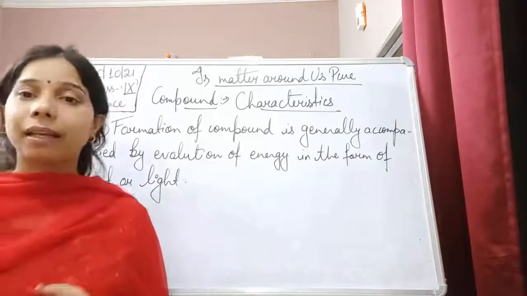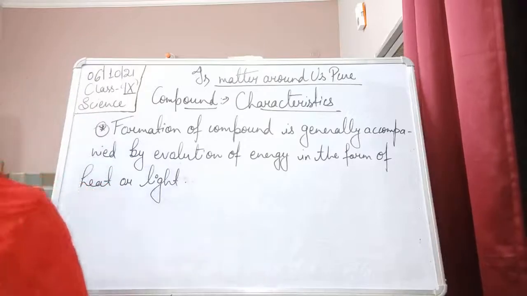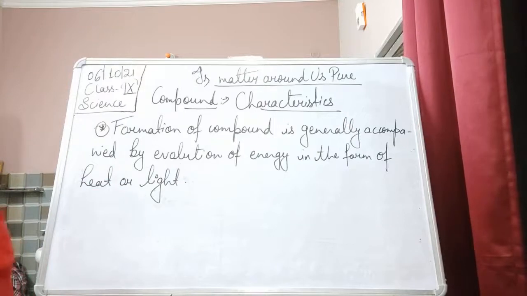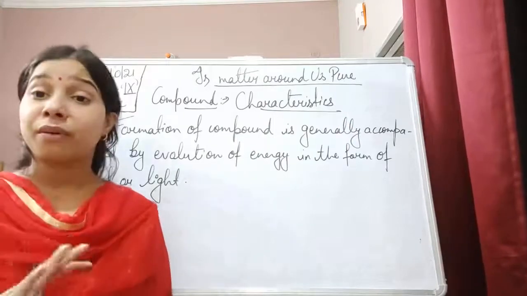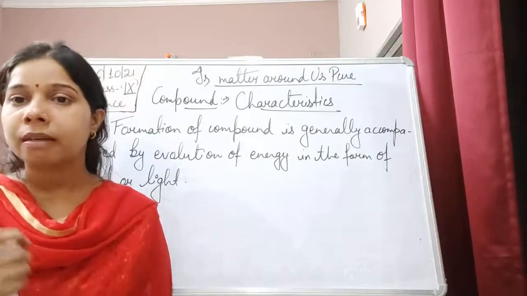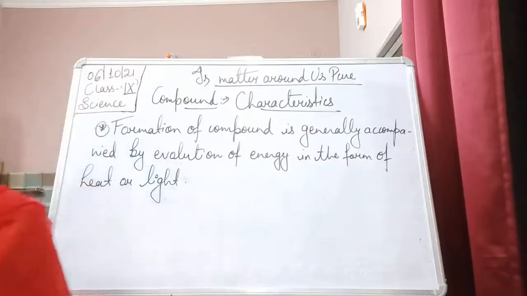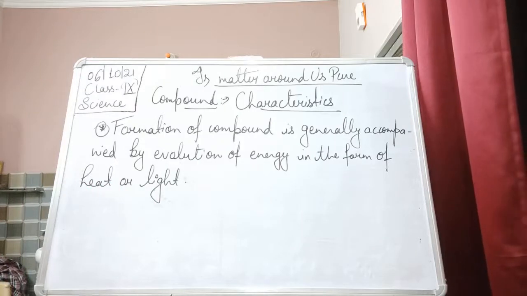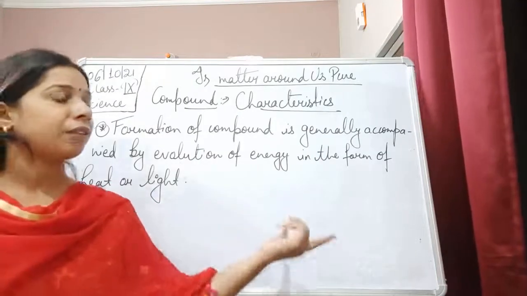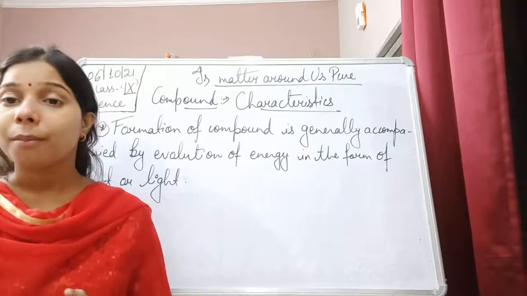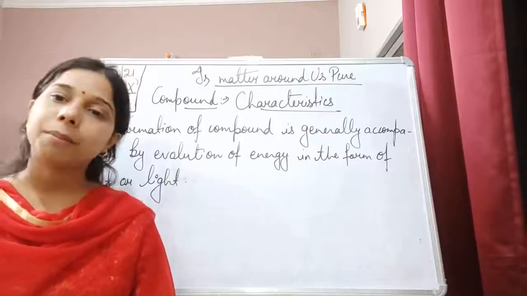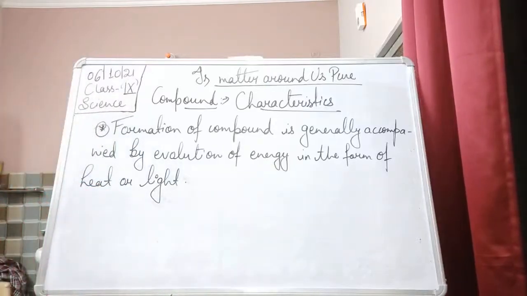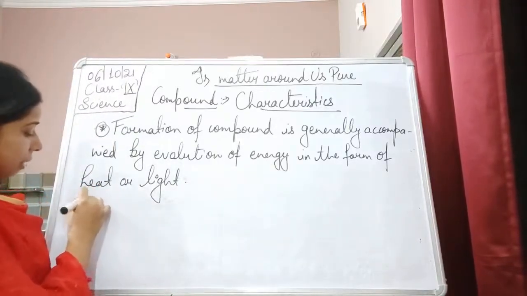So the compound which is formed here is accompanied by evolution of heat and energy. When the iron filings and sulfur react with each other, it glows red hot, which proves that there is a release of heat as well as a release of energy. And when the iron reacts with the sulfur, there is a formation of a black colored compound, and that black colored compound is iron sulfide. Next, a compound has a fixed melting and boiling point.